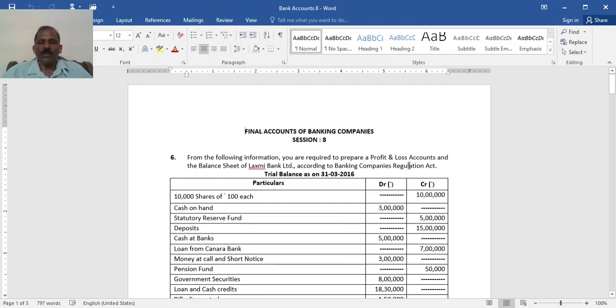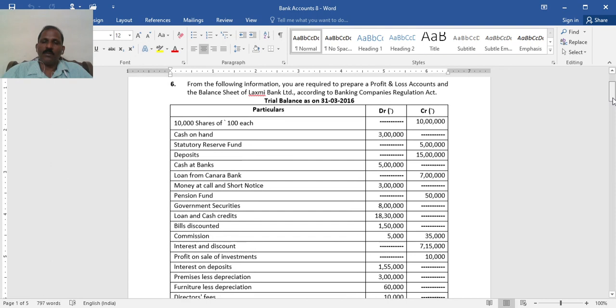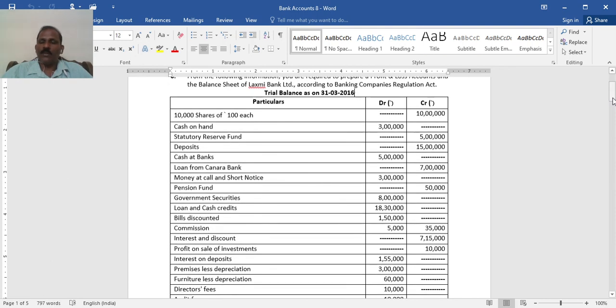From the following information, you are required to prepare a profit and loss account and a balance sheet of Lakshmi Bank Limited according to the Banking Companies Regulation Act. Trial balance as on 31st March 2016. You know that a trial balance consists of three columns: particulars, debit and credit. 10,000 shares of 100 each, 10 lakh capital in credit.